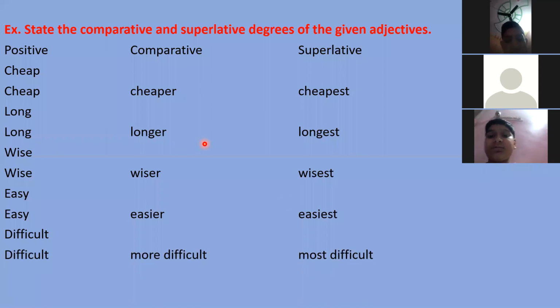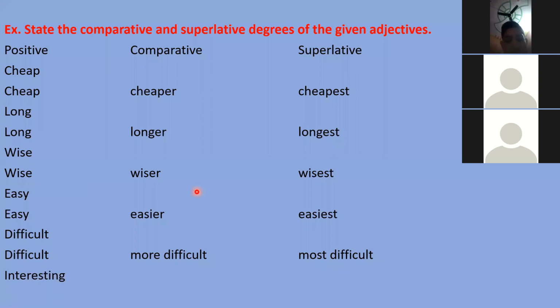So dear students, this is the next rule. You have to remember that when there is more than one syllable, more than one sound in an adjective, we have to add more or most to make the comparative and superlative degree. Like difficult, you will find two sounds are there. These sounds are called syllables. So two syllables are there, right? In cheap, one syllable. Long, one syllable. Wise, one syllable. Easy, one syllable. Difficult, two syllables. So in this, I will add more and most. Next, interesting.